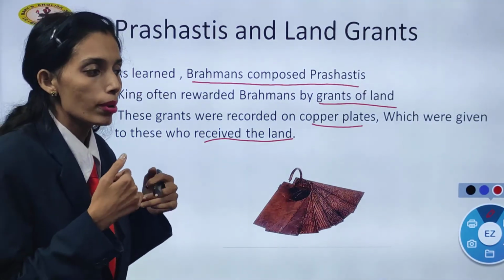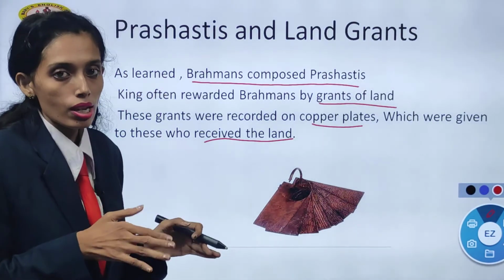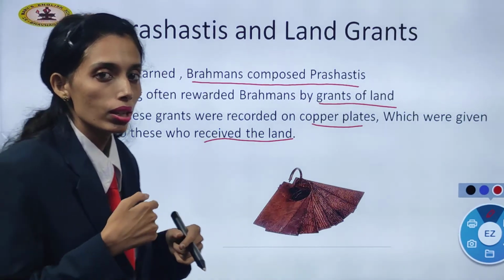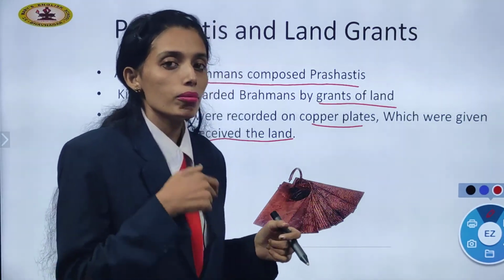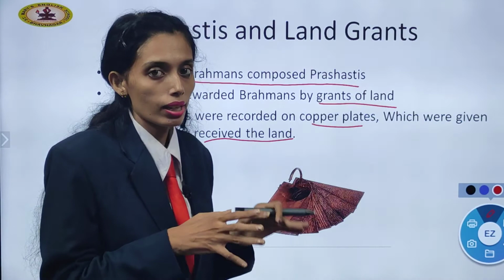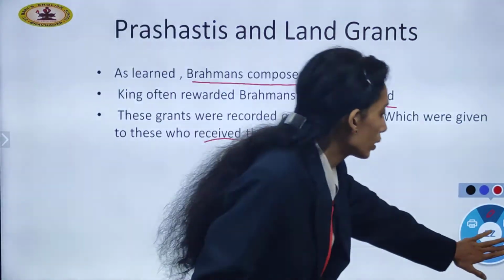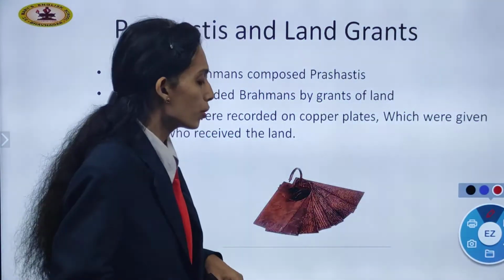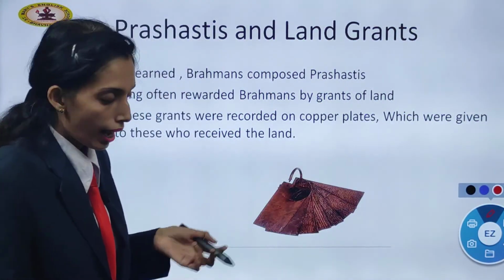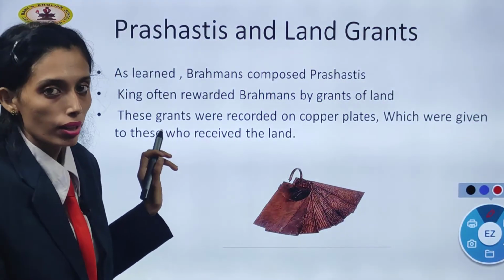Suppose the Brahmin gets a particular area; he will look after that land and collect taxes from all the people staying on it. He used to do all that in detail, and the copper plates would be a record for the Brahmins.